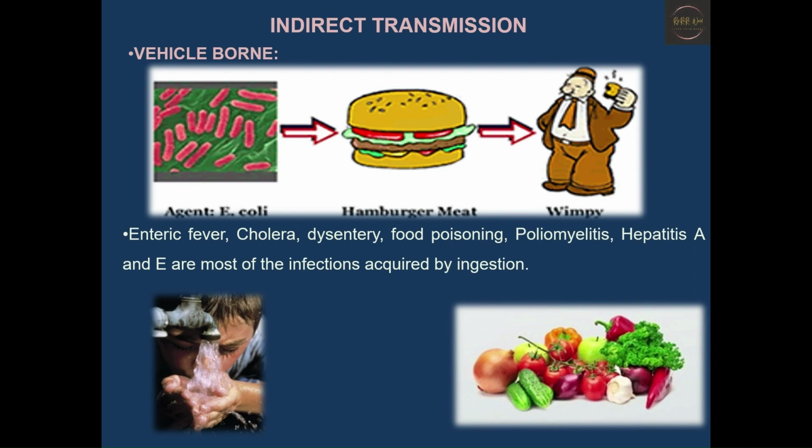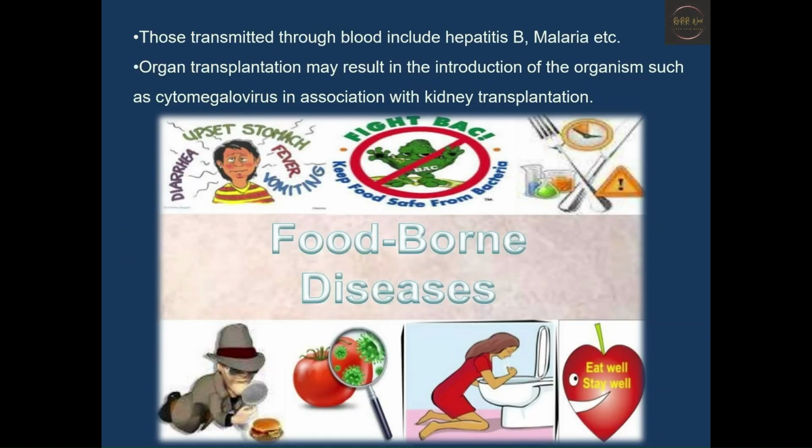Coming to the indirect transmission, which is vehicle borne, it is an indirect transmission process during which the pathogen is indirectly transferred from a reservoir or a source. Here, the infection spreads from one host to another host by inanimate intermediary vehicle objects. So, here the vehicle is a non living substance or an object that can be contaminated by an infectious agent.